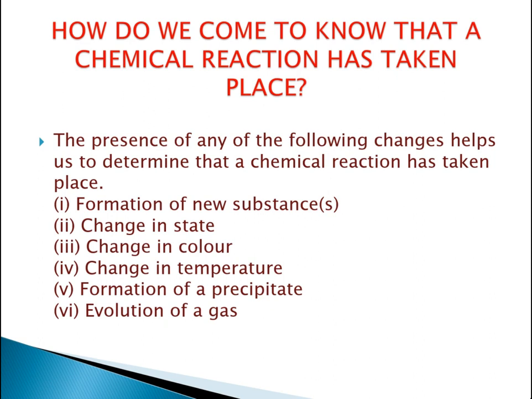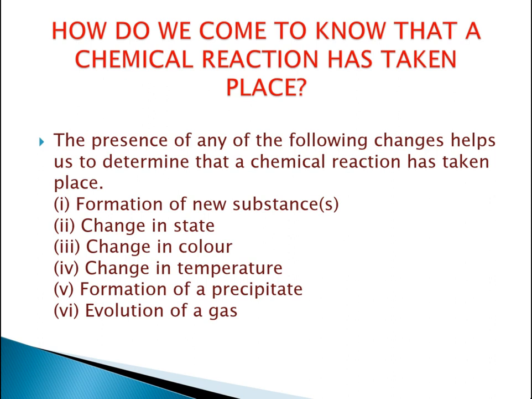Now change in state. The paper was in one state, and when it changes to ash, the state gets changed. And then change in color. The color of the paper may be white, maybe yellow, maybe green, maybe red, but in case of ash, the color is simply black.